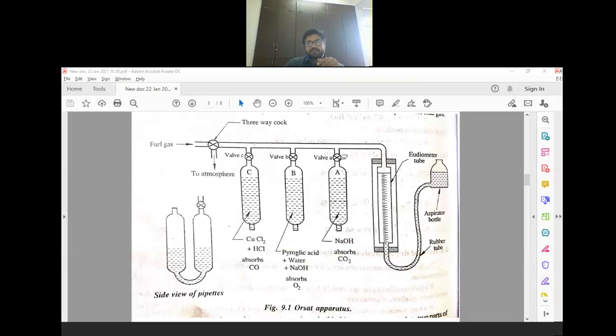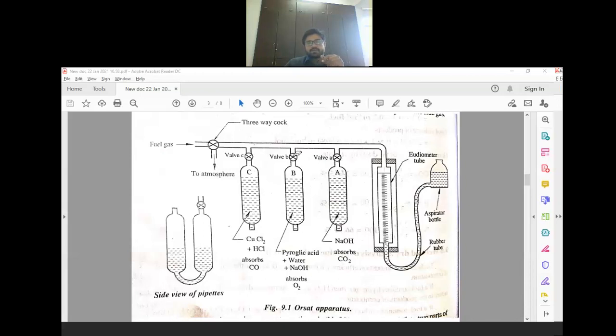Now again you need to reduce the level of water, and all the flue gas is again collected in this tube, and then you need to close this valve. Right? After that you have to close this valve. Now what you need to do?